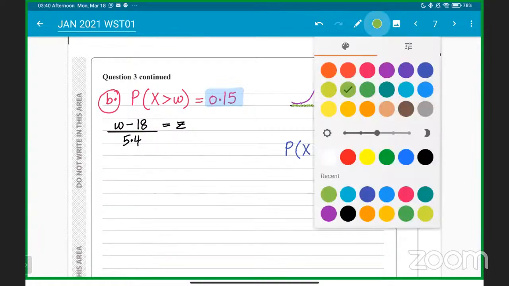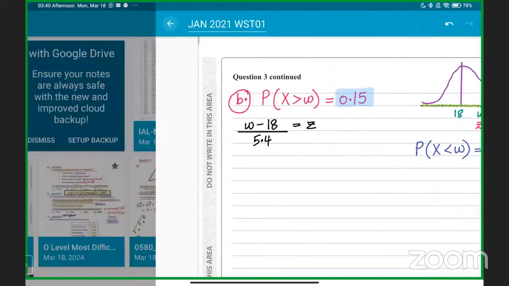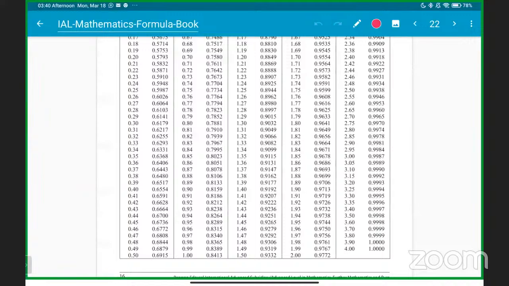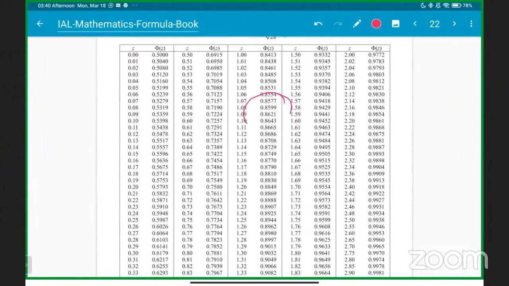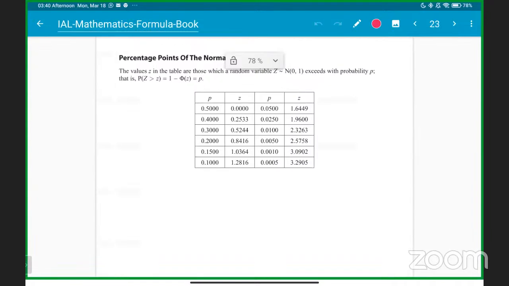This part, okay? So here we go. Now you can find out that 0.85 is the probability. And what will be the z value for 0.85? You just work it out. 0.8508 is here, so it will be somewhere here, which you can take. Or let's see if we have 0.85. Understanding? It's there. It's already there.